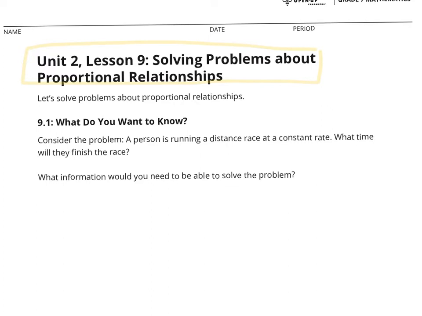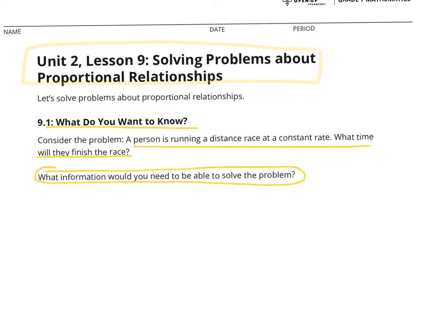First part says, what do you want to know? So if I told you that a person is running in a distance race at a constant rate, what time will they finish the race? The question says, what information would you need to be able to solve the problem? I want you to write down 2 or 3 things that you would need to know in order to be able to figure out what time they would finish the race. Okay, so write down 2 or 3 things for me, and then we'll go on to the next part of the lesson.